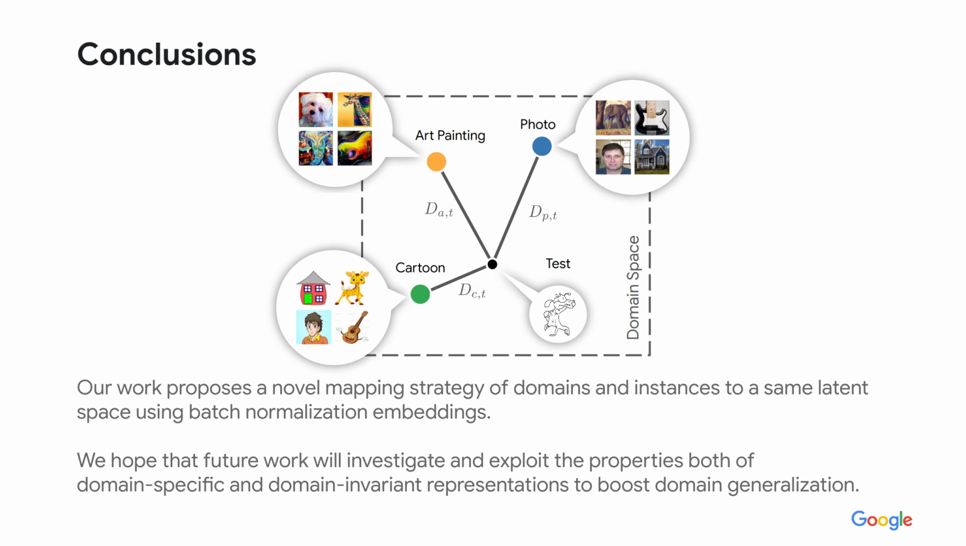We can finally summarize the contribution of our work. We propose a novel mapping strategy of domains and instances to a same latent space using batch normalization embeddings, which we leverage to improve generalization. We hope that future work will continue to investigate the properties of domain-specific information and their combination with traditionally used domain invariant representations to boost domain generalization.